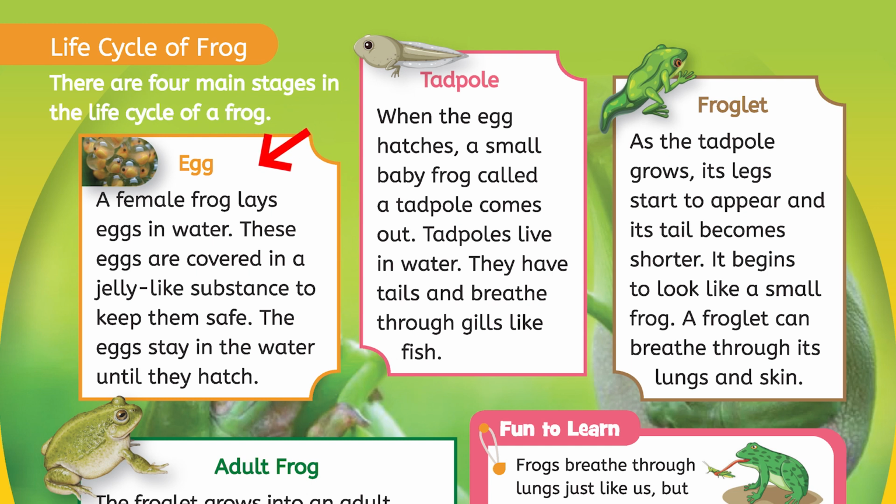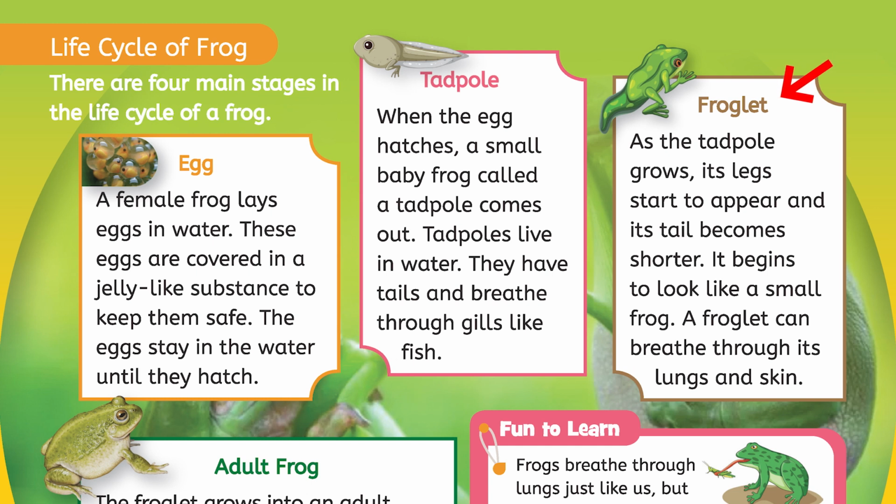Stage number 1, egg. A female frog lays eggs in water. These eggs are covered in a jelly-like substance to keep them safe. The eggs stay in water until they hatch. Stage number 2, tadpole. When the egg hatches, a small baby frog called a tadpole comes out. Tadpoles live in water. They have tails and breathe through gills like fish. Stage number 3, froglet. As the tadpole grows, its legs start to appear and its tail becomes shorter. It begins to look like a small frog.